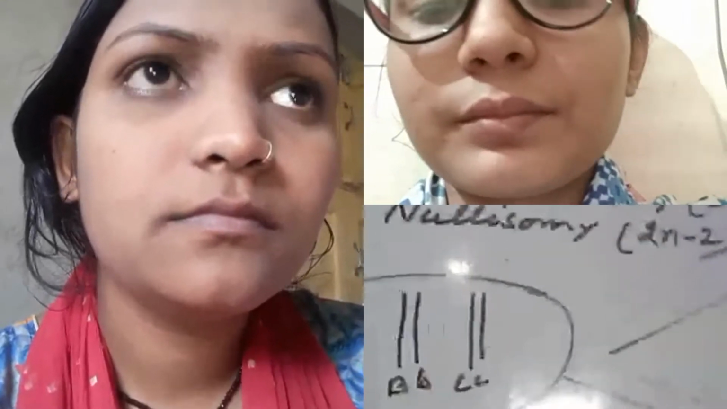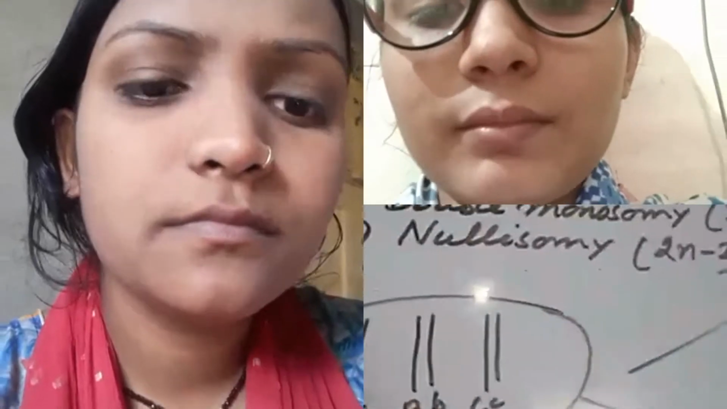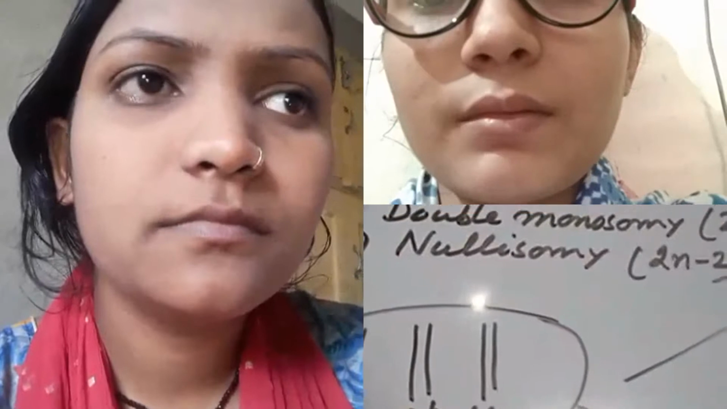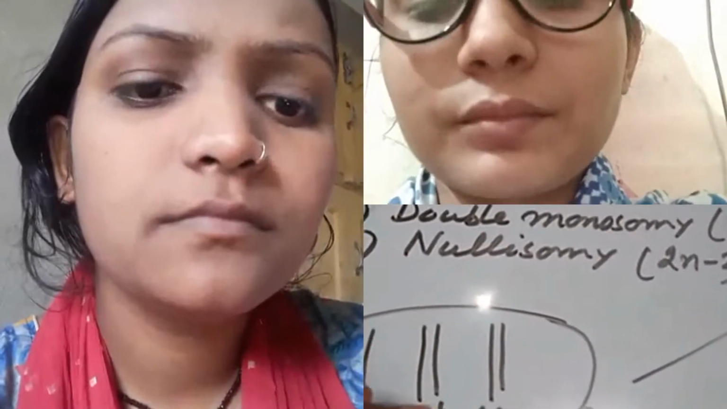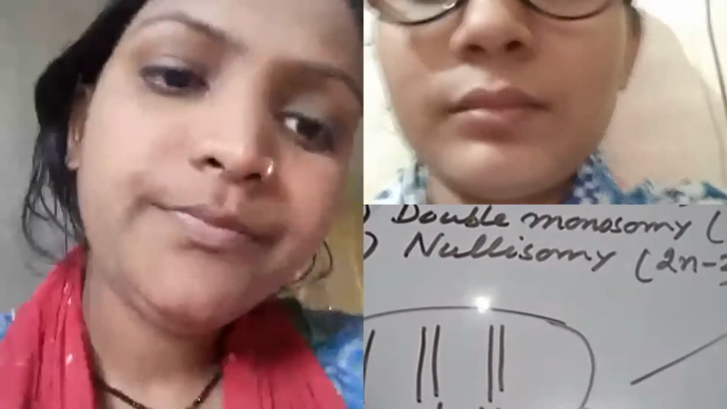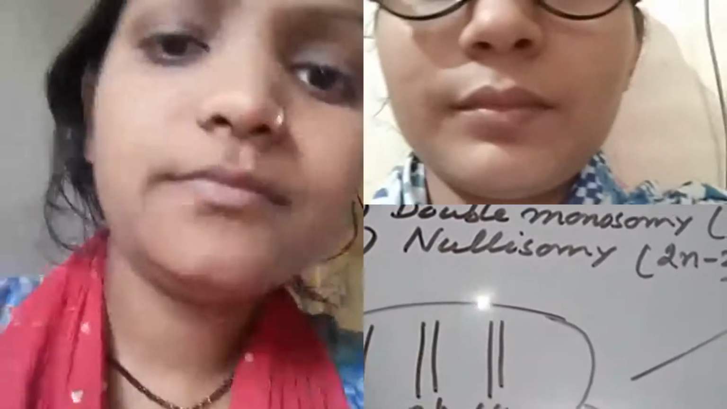So there are three pairs of chromosomes. This is the first pair, second pair, and third pair. And we can write that 2n is equal to 6, that is 2 plus 2 plus 2. You can say that there are three pairs of chromosomes, and you can also say, in another way, that the diploid number of chromosomes in this case is 6.